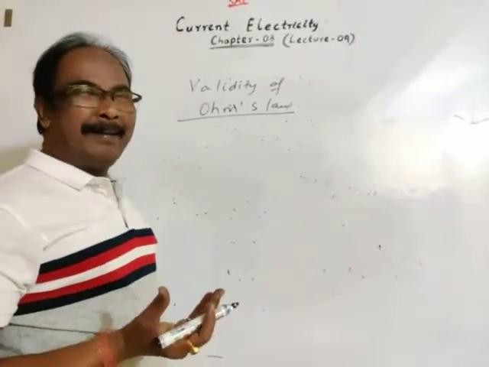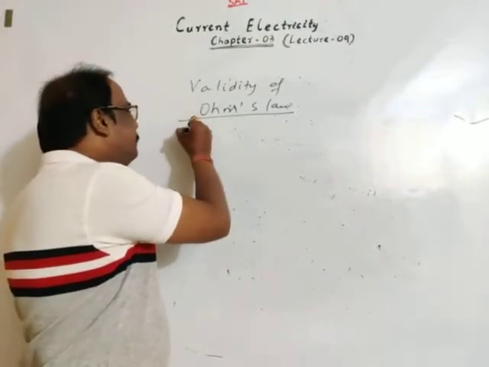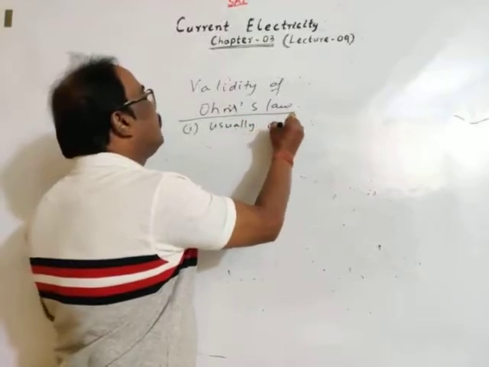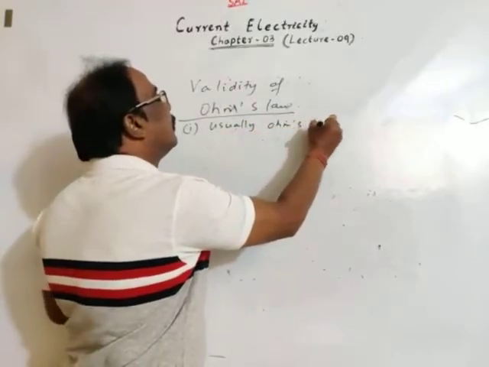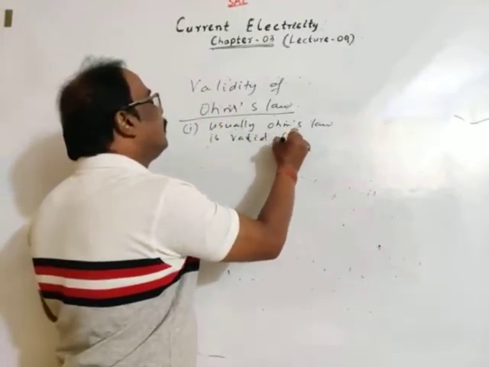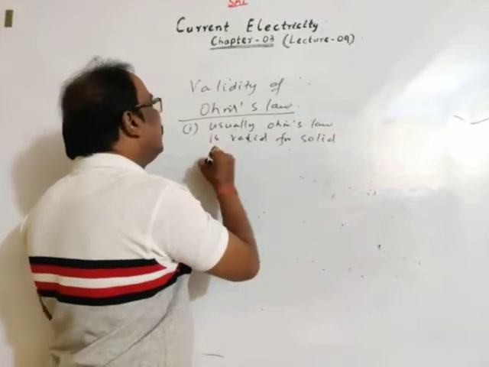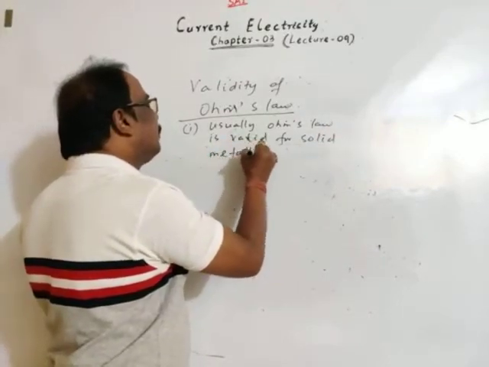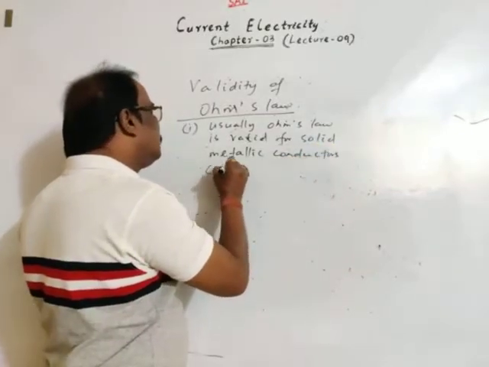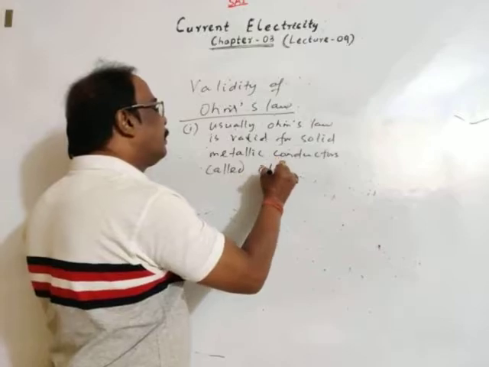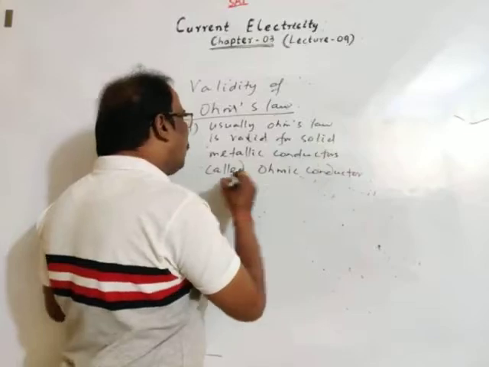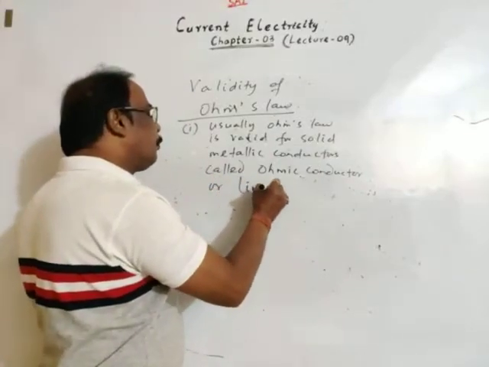Okay, validity. Usually we say Ohm's law is valid for solid metallic conductors called ohmic conductors, or we may say linear conductors.